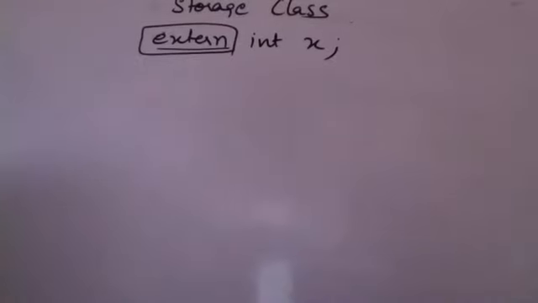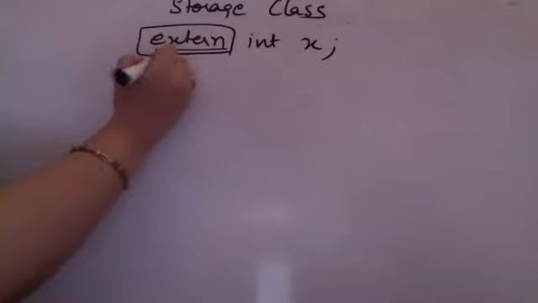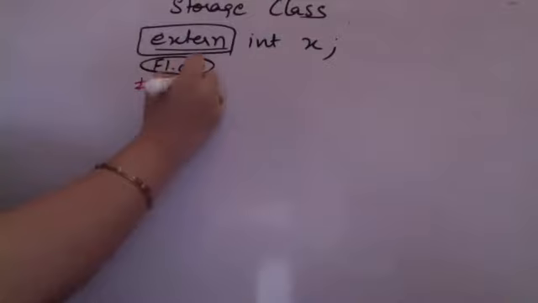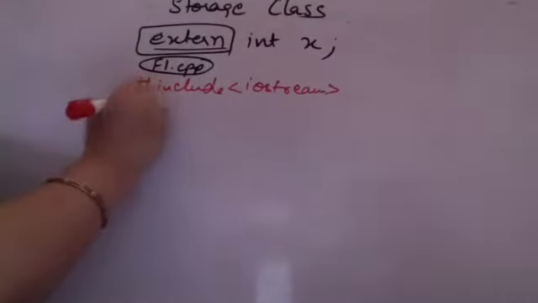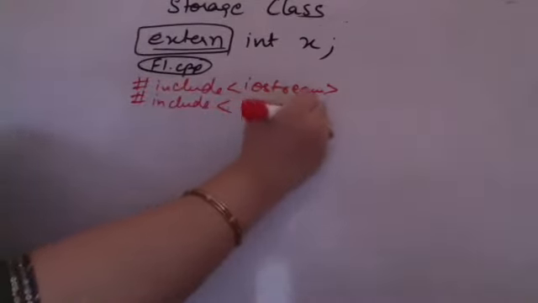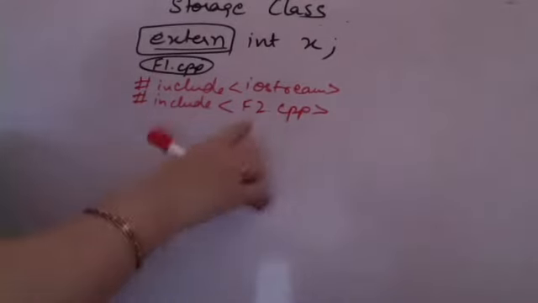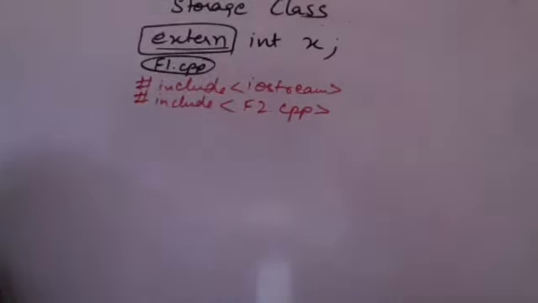Let me just give you an example. Supposedly this is some file1.cpp. This is my file in which I'm writing some code, a CPP code. So I'm including my input output stream. After including the input output stream, supposedly I'm writing some program, and I'm including some file also here. So I'm writing include file2.cpp. So I'm including the contents of another file in my program. They will also be available. It is my own created header file, right?